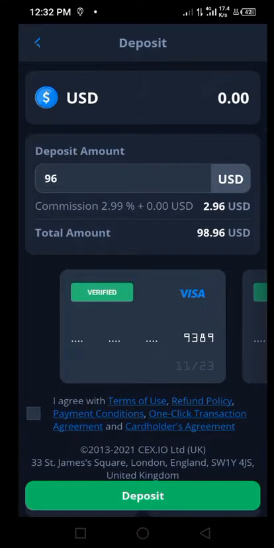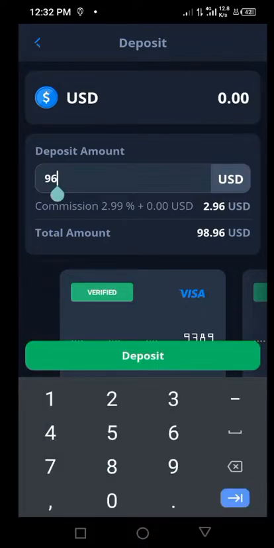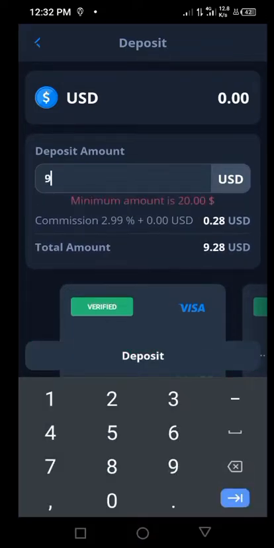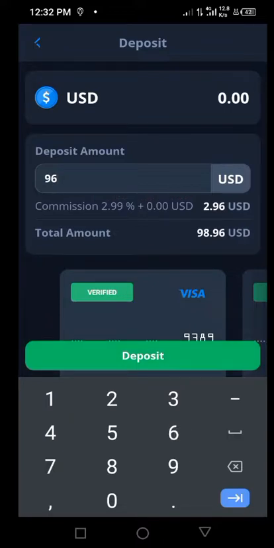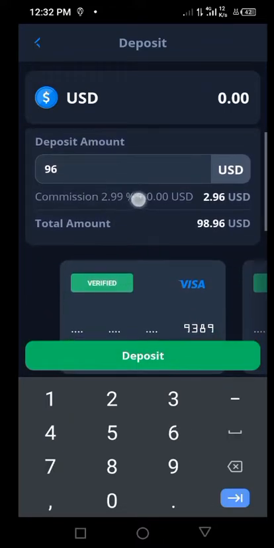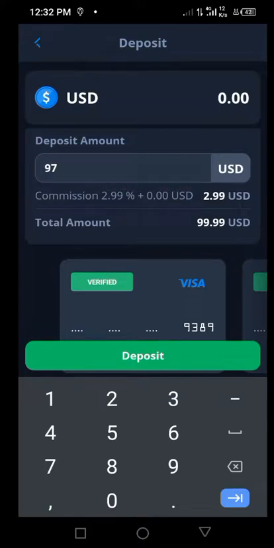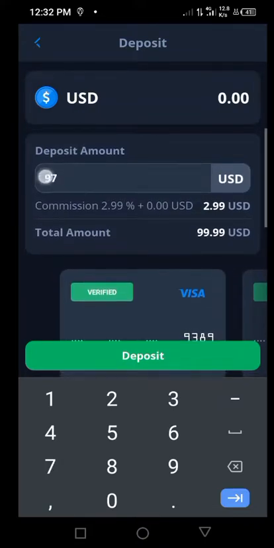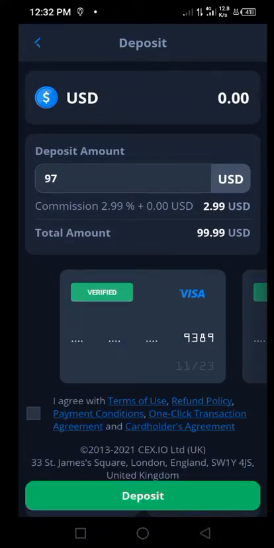All right, now let's go straight to business. When we are here, you are going to put in on deposit the amount you want. I'm putting 96. Why am I putting 96? Because they're going to charge about a 2% fee. All right, you can even put 97. Now we click on deposit.